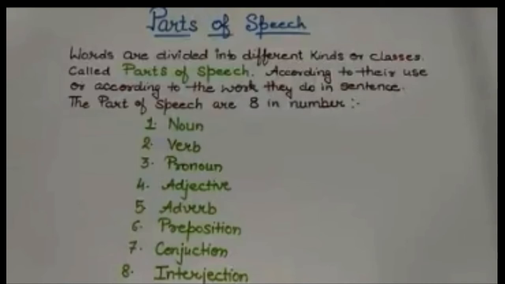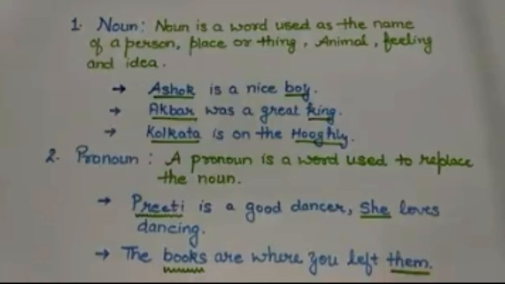First is noun. Noun is nothing but it is called a naming word, or it is a word used as the name of a person, place, or thing, animal, feeling, and idea. Look at the examples. Ashok is a nice boy. Here I have underlined 2 nouns, that is Ashok and boy.